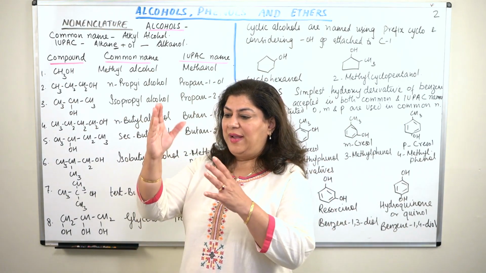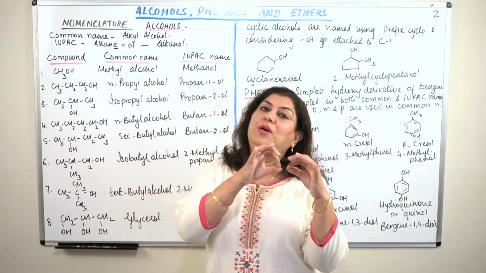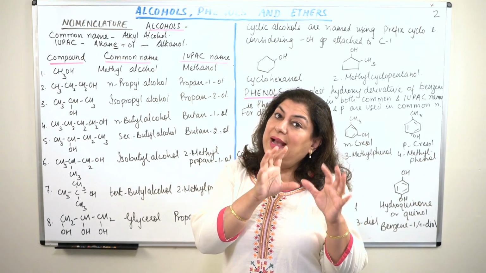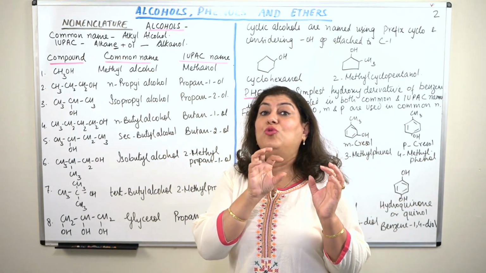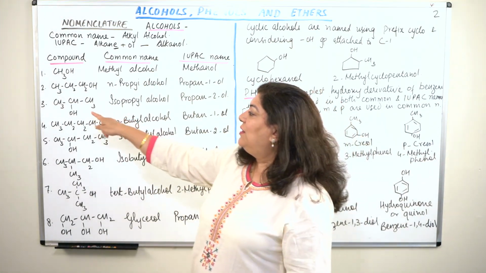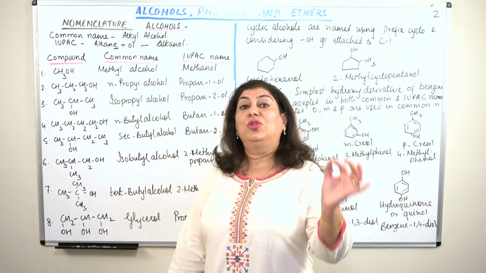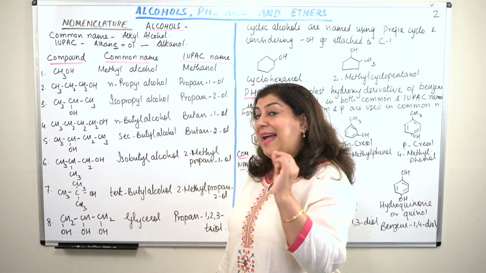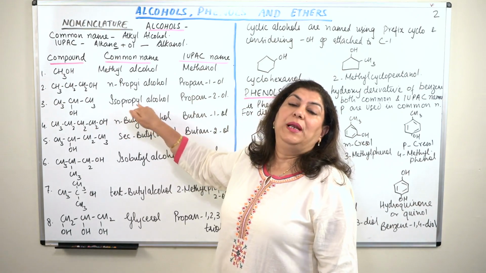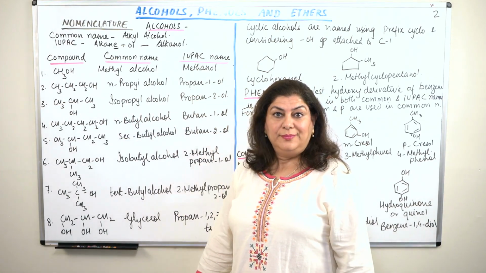When you have an alkyl group which is attached to the main chain by the second carbon, not by the first carbon, that alkyl group is also known as an iso group. So here the functional group OH is attached on the second carbon. Using that logic, this is called isopropyl alcohol, right?